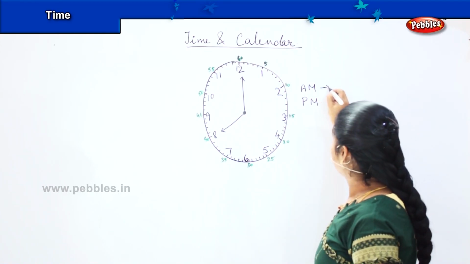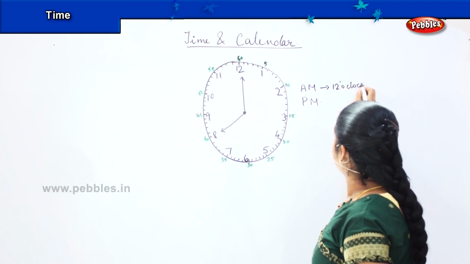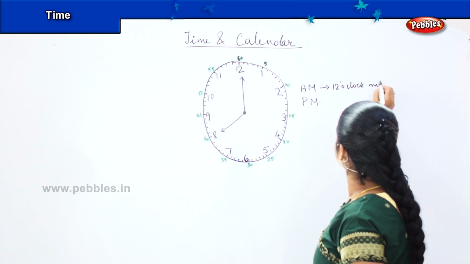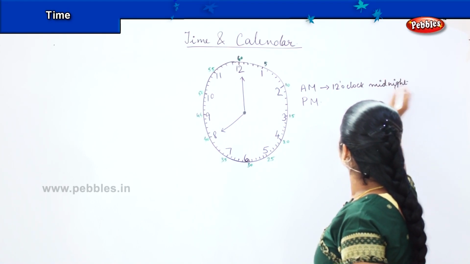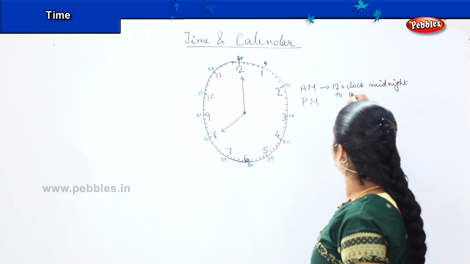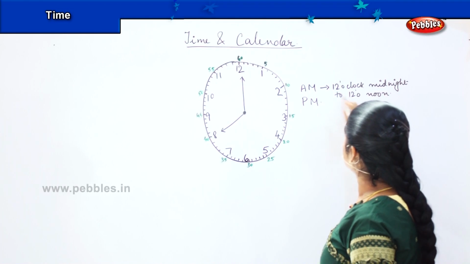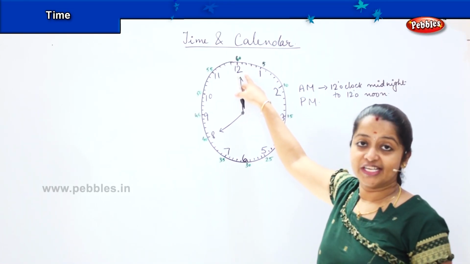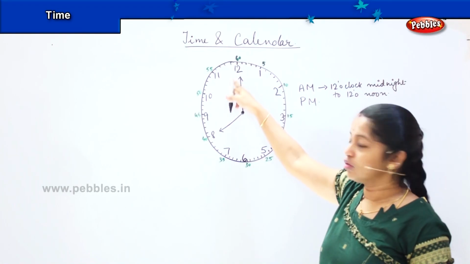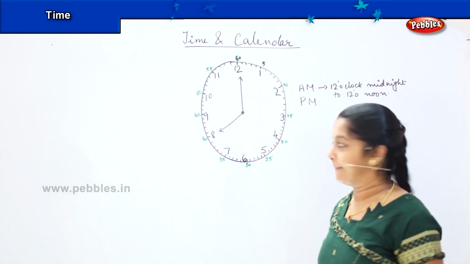So generally from 12 o'clock midnight to 12 noon, we considered it as AM. That is starting from midnight 12 o'clock till afternoon 12 o'clock, the 12 hours is considered as AM.